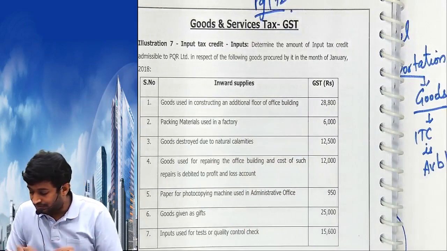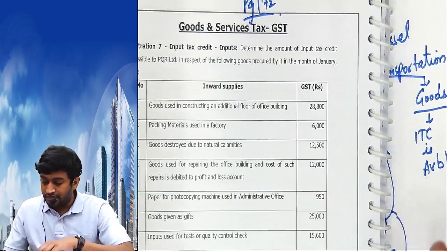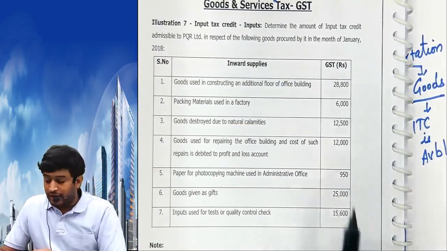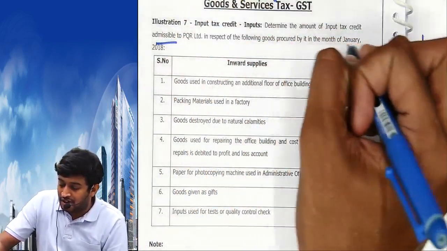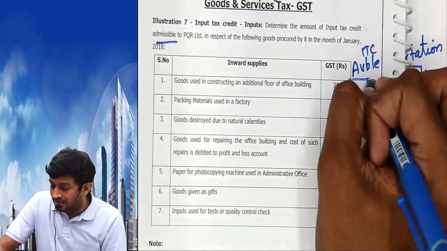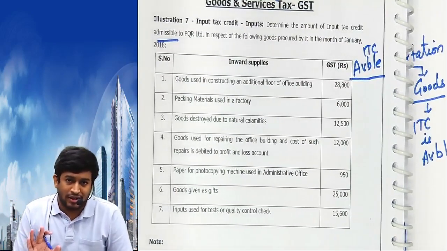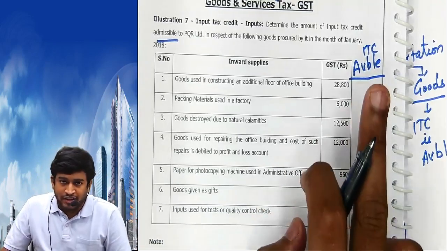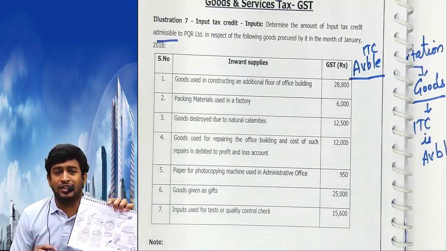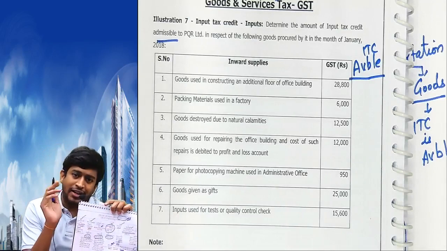Be careful. Now listen. Determine the amount of input tax credit available in respect of the following goods. Depending upon this chart, we have to answer. If it's not available, write 0. If it's available, write the amount as it is. And this chart tells me in which case ITC is not available. If any transaction is given apart from this, ITC is available.